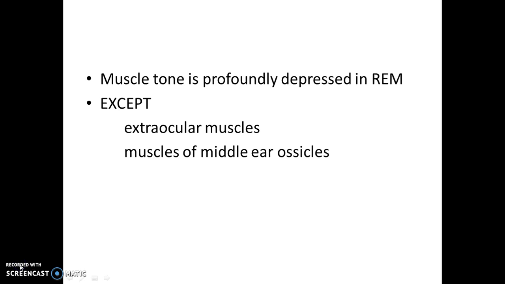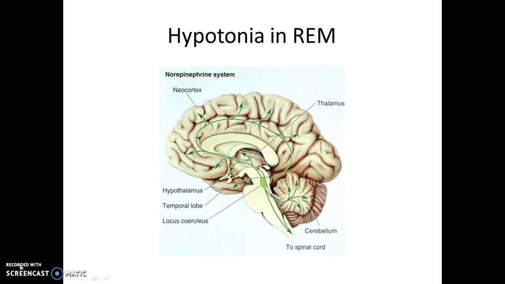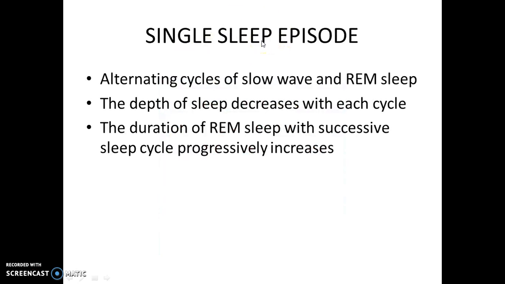In REM sleep, muscle tone is profoundly depressed except extraocular muscles and muscles of the middle ear ossicles. The reason for hypotonia in REM sleep is that a group of neurons are located in the locus coeruleus. These neurons are responsible for the inhibition of the motor cortex, which results in hypotonia in REM sleep.